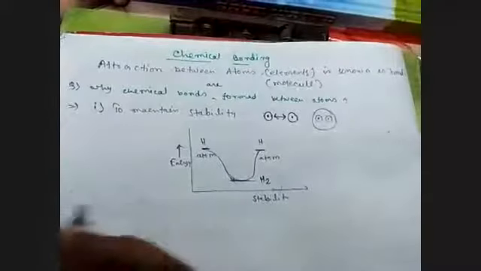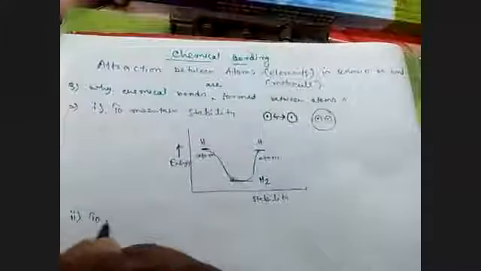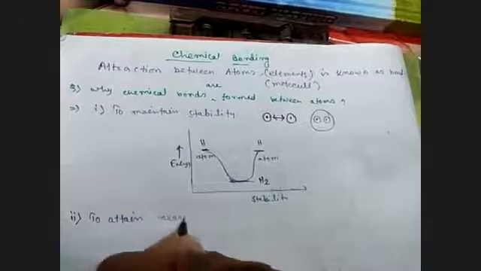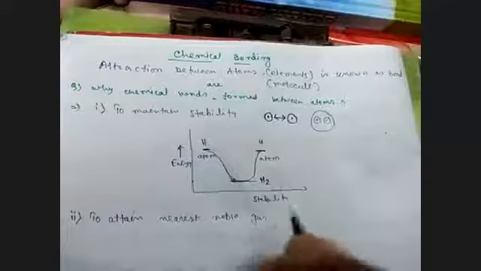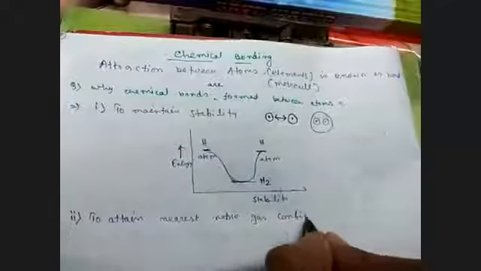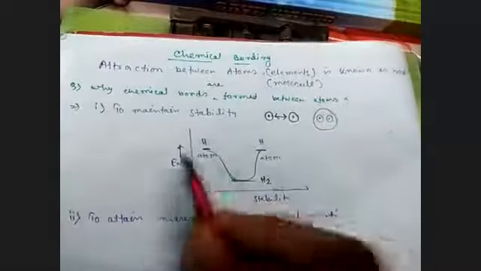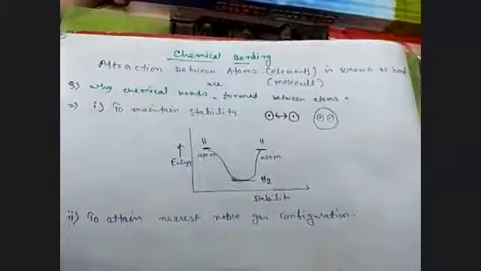Next point, to attain the nearest noble gas configuration. By gaining electrons or sharing electrons, an atom attains the nearest noble gas configuration.